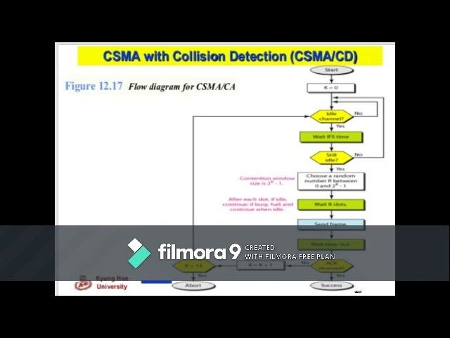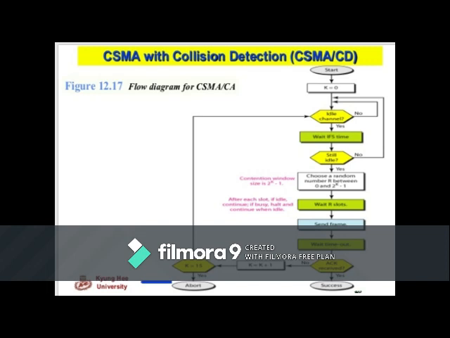After that, we check once again if it is still idle. If yes, then we choose a random number r between 0 and 2 to the power of k minus 1. Otherwise, if in that period the channel has been taken by another station, then we go back to sensing the channel once again. You can see this in the diagrammatic representation.